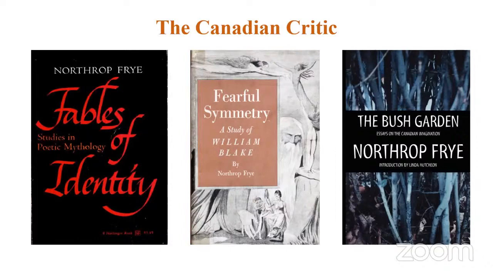And the earlier essay we discussed, The Archetypes of Literature, was published in 1951 and also republished in this famous collection, Fables of Identity, by Northrop Frye. The subtitle of this book is Studies in Poetic Mythology. Another famous work by Northrop Frye is Fearful Symmetry, a study of William Blake.